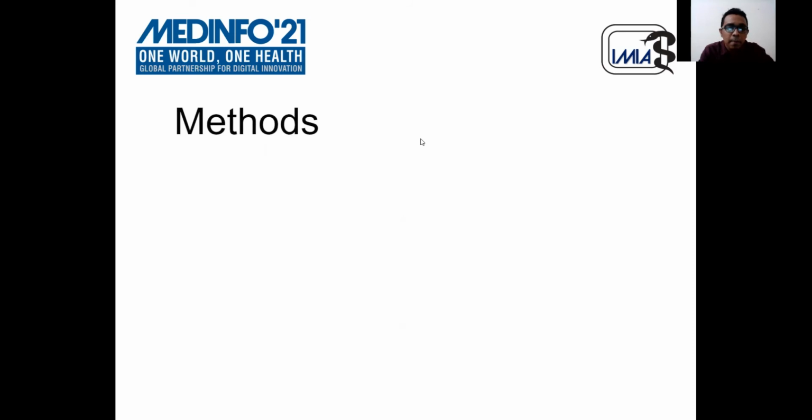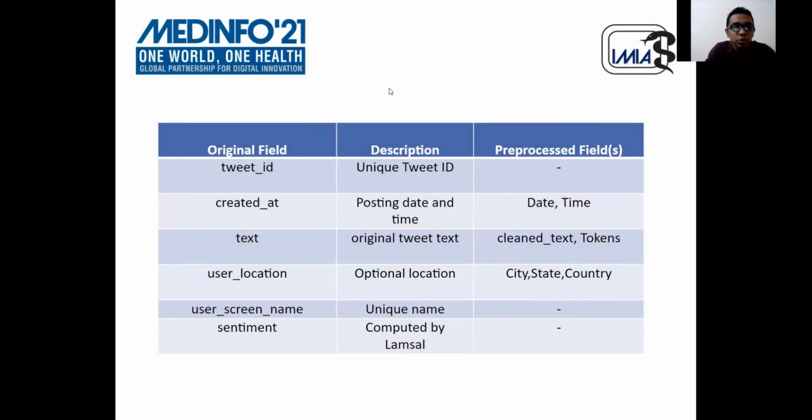Next, methods. We preprocess the tweet objects we collected using the Twitter API. Each tweet contains a tweet ID which is unique to that tweet, and we use it as our primary key. There is a created at field which provides posting date and time related information, and we extracted the date and time from that field to use for further analysis. The original tweet text is provided in a text field which we heavily pre-processed. We clean it by removing hashtags, URLs, and different mentions, and finally tokenize it for further textual analysis.